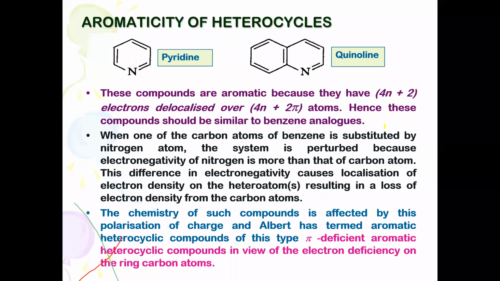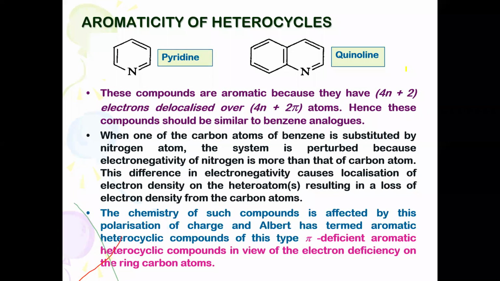We shall move towards the aromaticity of the five-membered heterocycles. Before discussing the aromaticity of these heterocycles, recall what you studied in BSc second semester. The word aromaticity stands for stability of the compound.